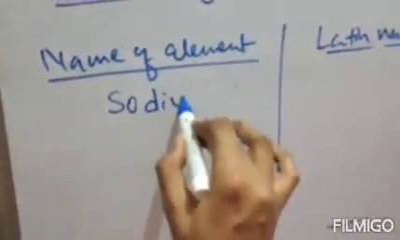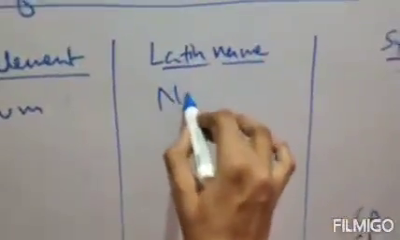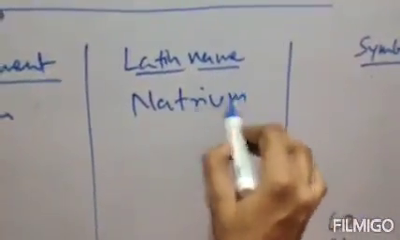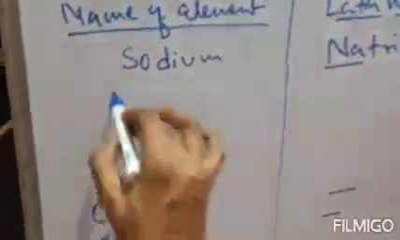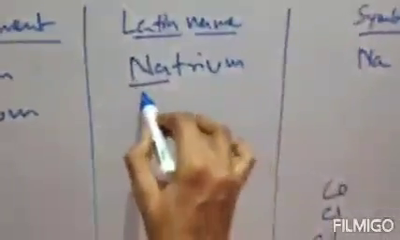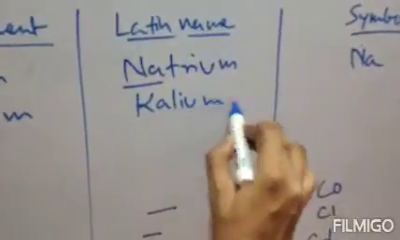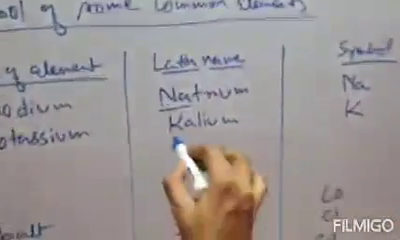After bismuth, the next element is sodium. Latin name natrium. So the first two alphabets, that is Na. Symbol is Na, capital N, small a. Next one is potassium. Latin name is kalium. Formula is capital K, only the first alphabet.